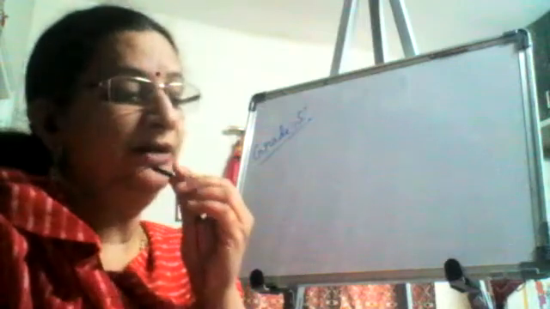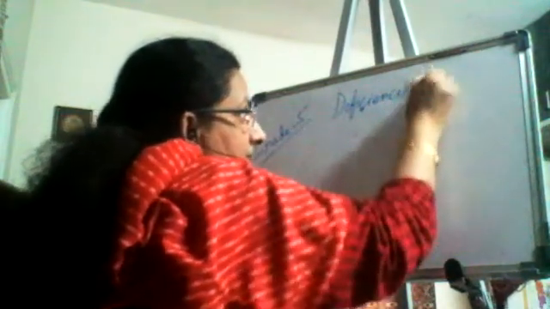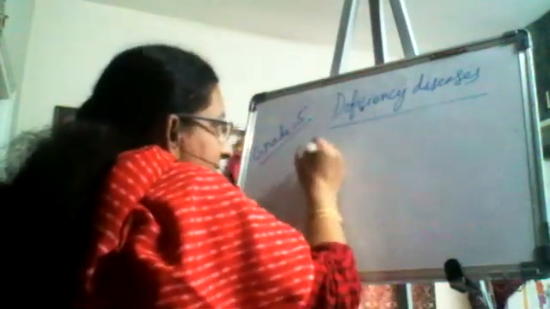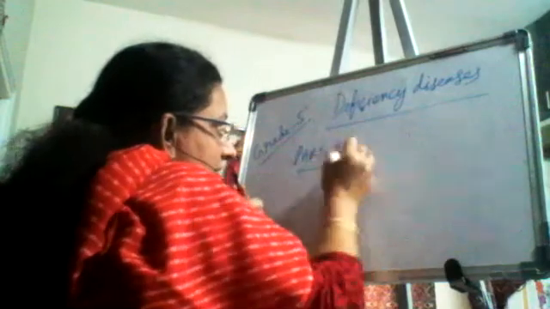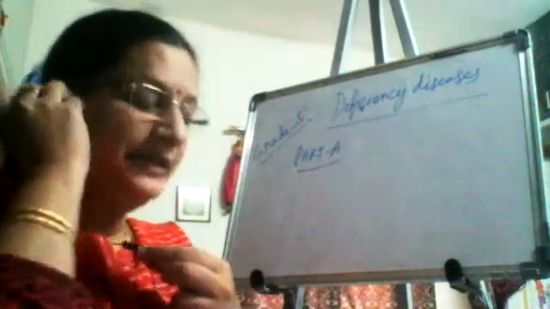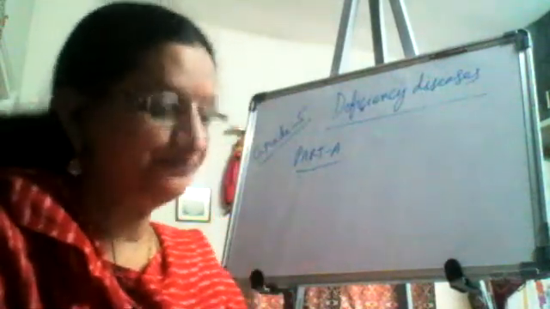So let's look into this deficiency diseases, lesson number 1. So this is lesson number 1, part A we are doing today. So you will be learning this lesson in 2 parts. So in the first part, let's begin to read from page number 119.